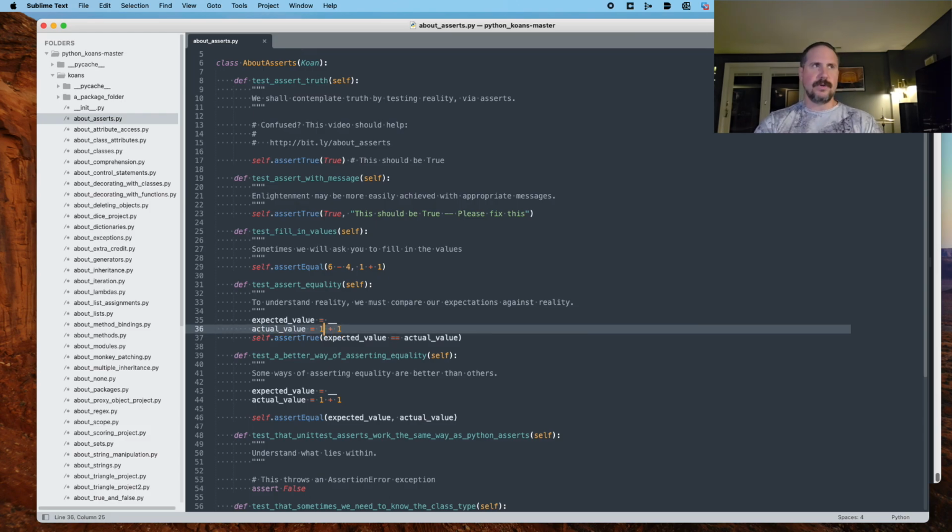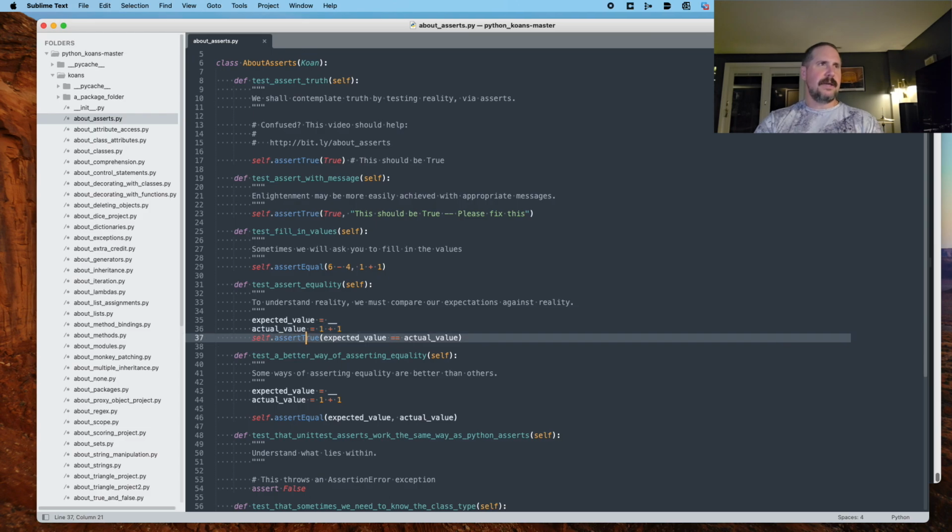All right, so that's 2, okay. And then we're going to say self.assertTrue, and as an argument is passed expected value double equals actual value. All right, and so the double equals here is a way to basically say they are equivalent. Clearly, that means what that means.